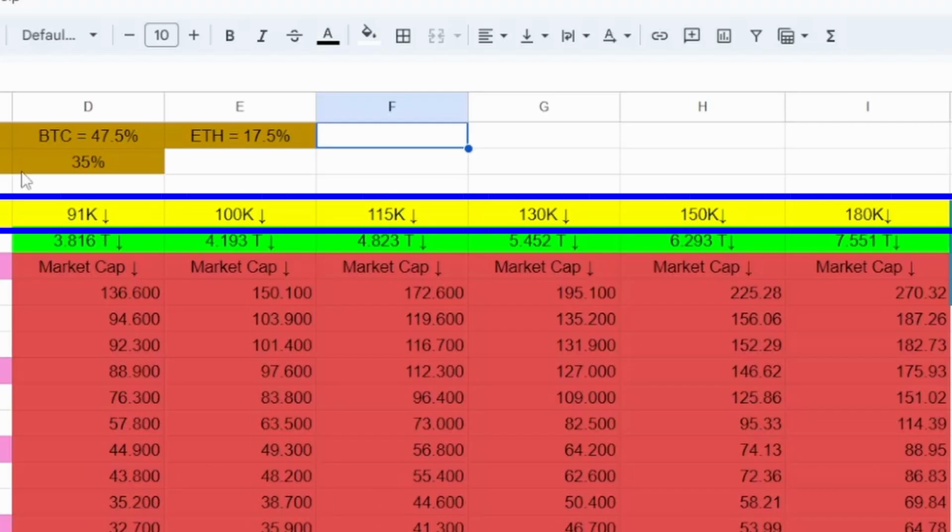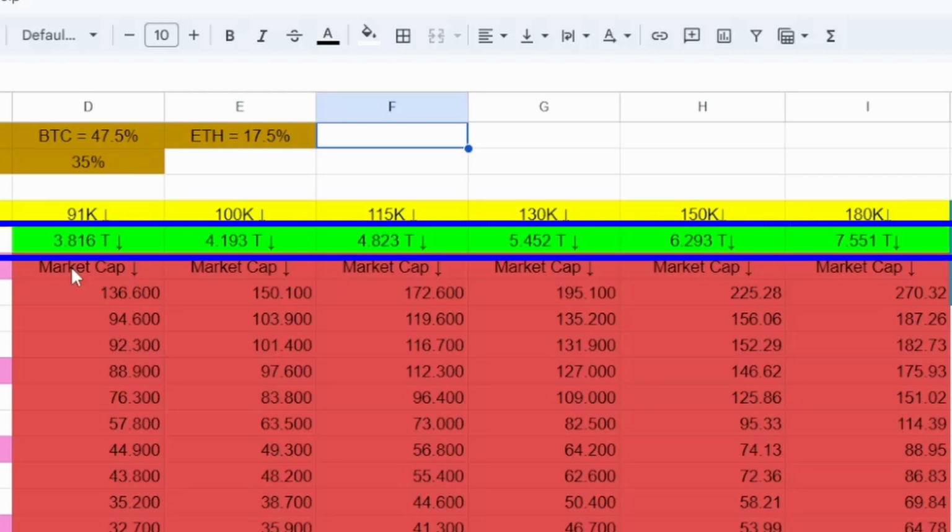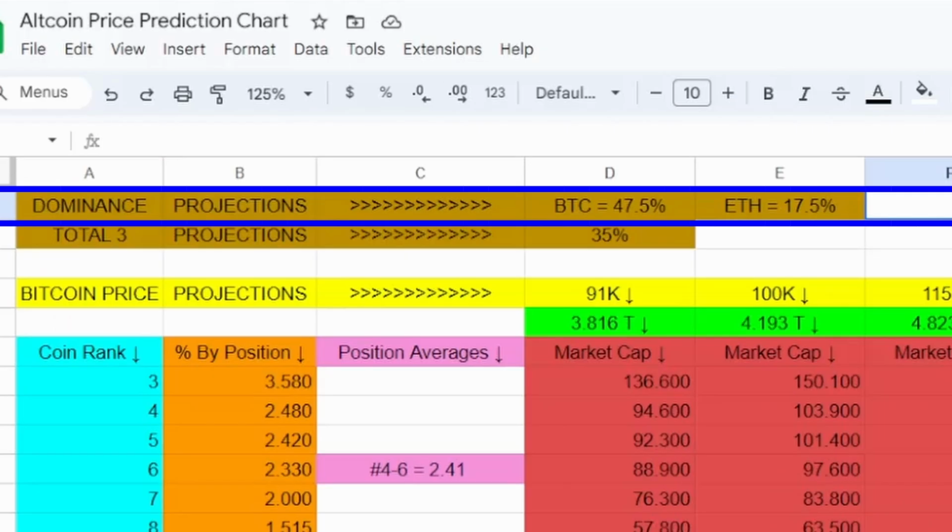First, what we have here is projected or hypothetical Bitcoin prices ranging between 91,000 and 180,000, and below that in green, we have projected total market caps for all of crypto. That would include Bitcoin, Ethereum, and the rest of the altcoins. Up here in a light brown color on the top left, we have projected dominance for each of Bitcoin and Ethereum. For those of you that are new to what that means, all it is in a nutshell is what percentage of the overall crypto market cap will Bitcoin and Ethereum actually take up themselves.